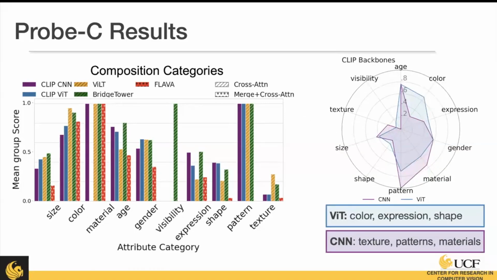When looking at just the CLIP model, because there are a lot of variations of this CLIP model and it's used very frequently in a lot of downstream approaches, we see that when we have a transformer-based backbone, it does better with color, expression, and shape, while the CNN is better with texture, patterns, and materials. So we do see that different backbones are attending to different things.